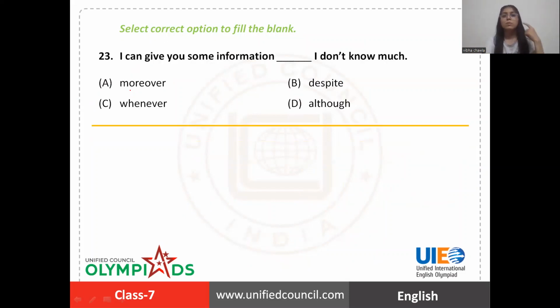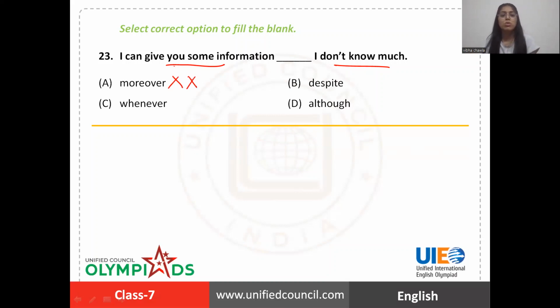Now let's have a look at question number 23. I can give you some information. Blank, I don't know much. Now see, contrast is being shown here. Even though I don't know much, I can give you some information. So for contrast, we don't use moreover.